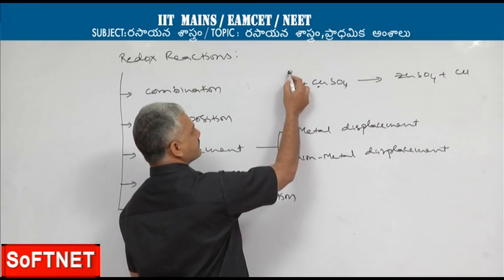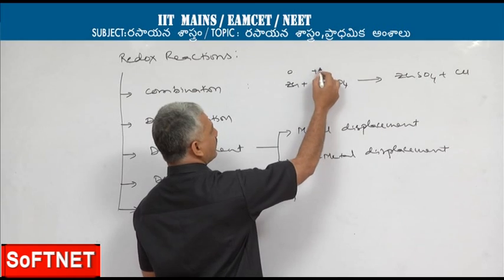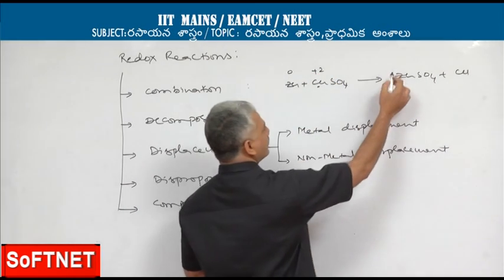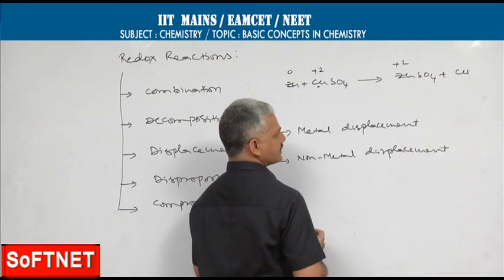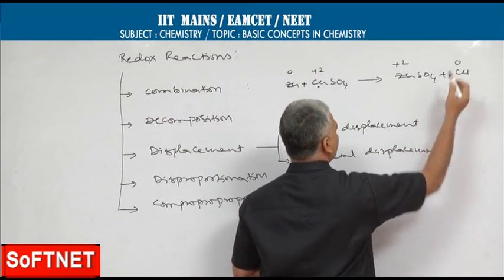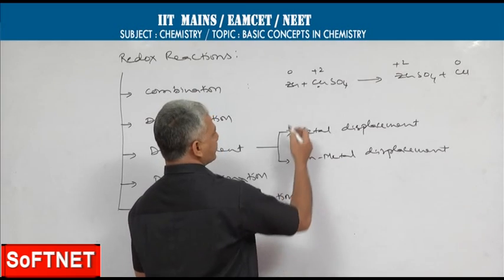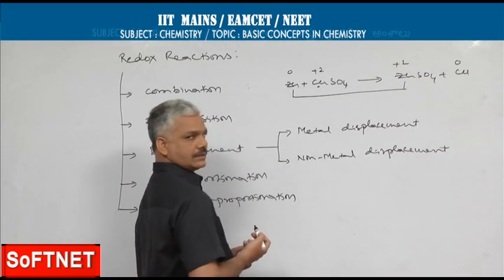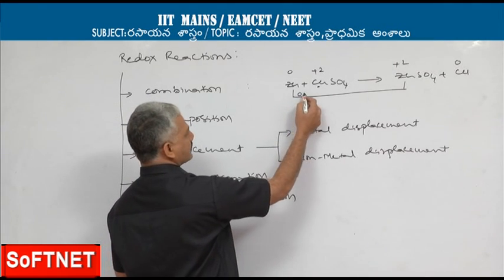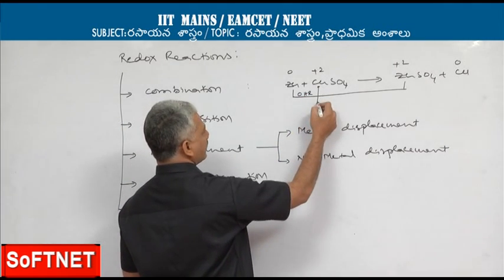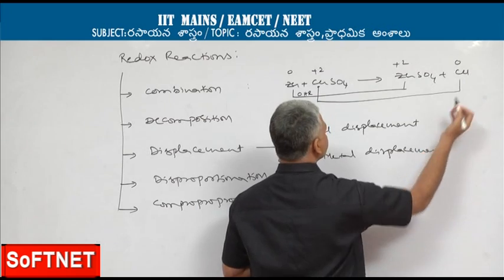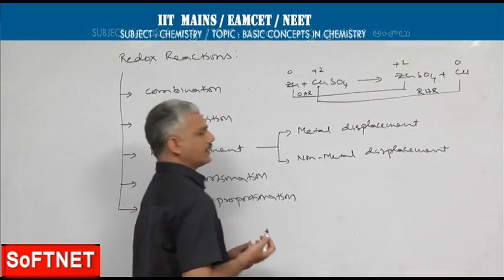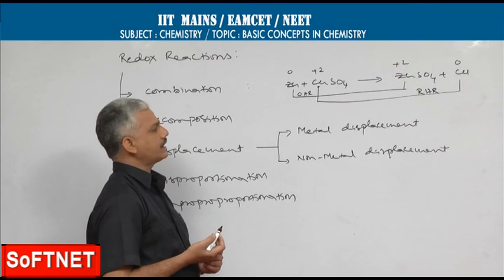Here the zinc oxidation state is 0, and the copper oxidation state in copper sulfate is +2. On the product side, the zinc oxidation state is +2 while the copper oxidation state is 0. So, for zinc there is an increase in oxidation state, the oxidation half reaction. For copper there is a decrease in oxidation state, so it is the reduction half reaction.